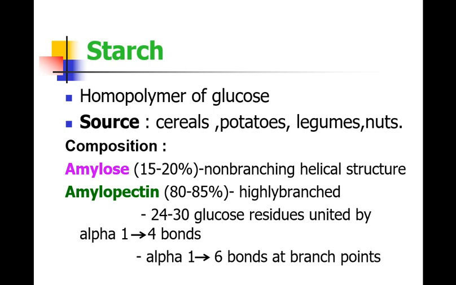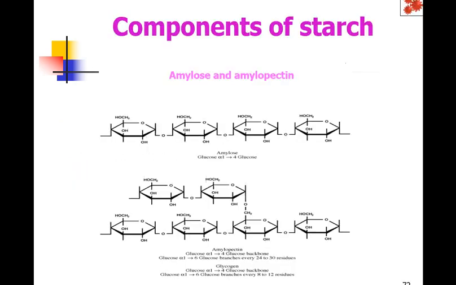24 to 30 glucose residues are present in amylose, and all these glucose molecules are linked by alpha-1,4 glycosidic linkage, and alpha-1,6 glycosidic bonds are present at the branch points. So in this starch you can see there are two types of bonding, alpha-1,4 glycosidic bond and alpha-1,6 glycosidic bond. Now, as I said, there are two units in the starch, amylose and amylopectin.